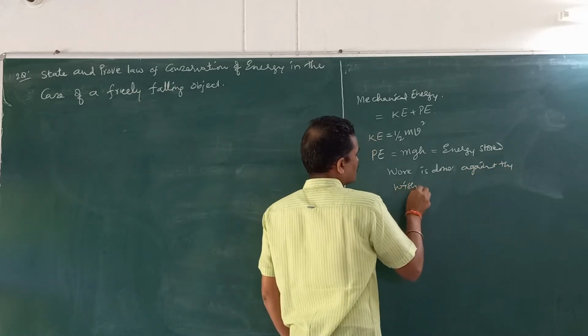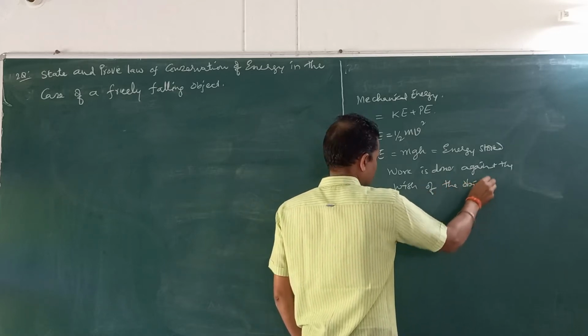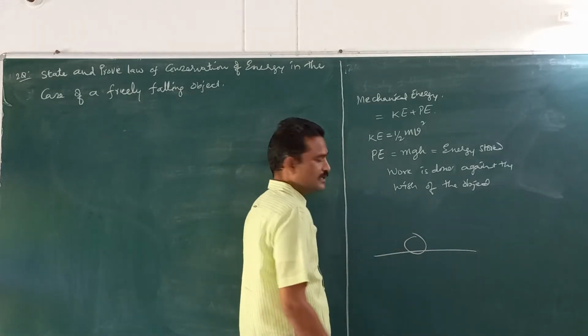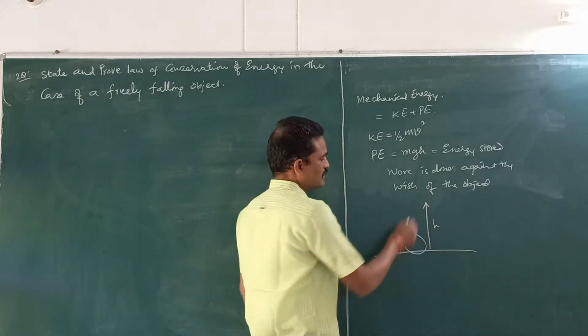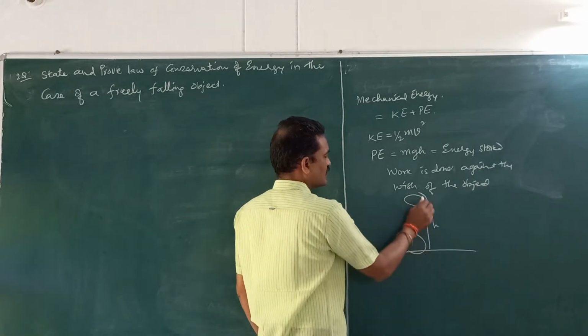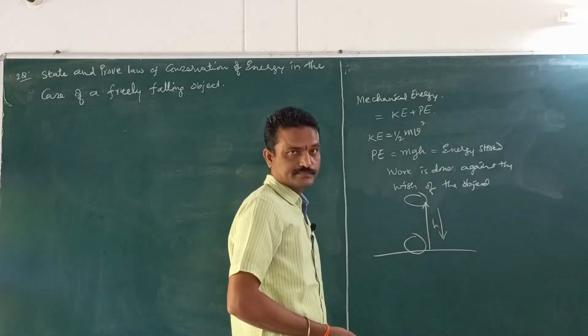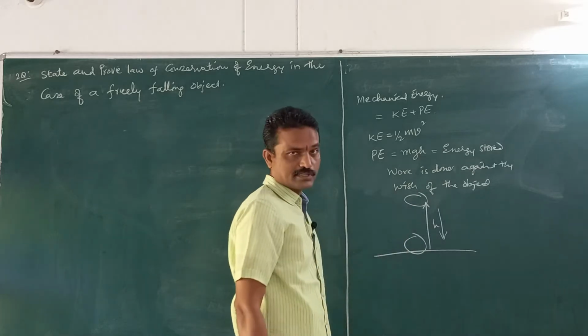So, I will try to explain. What does it mean? Suppose you take a stone lying on the ground, it always wants to lie on the ground. Somebody lifted it to a height h. It does not want to stay here, but you are doing work against its wish. What is its wish? Its wish is to fall down. So, whatever the work done against its wish is stored as potential energy.